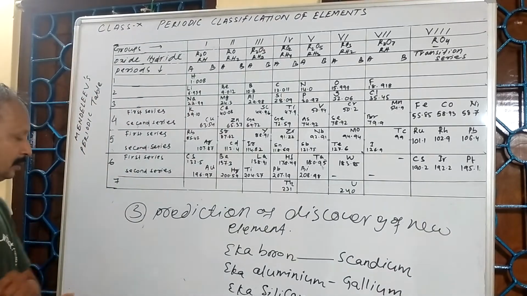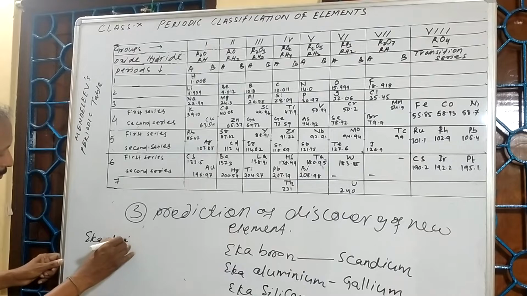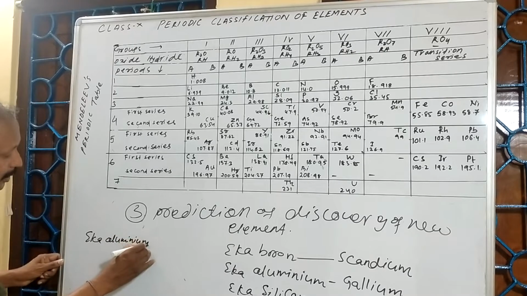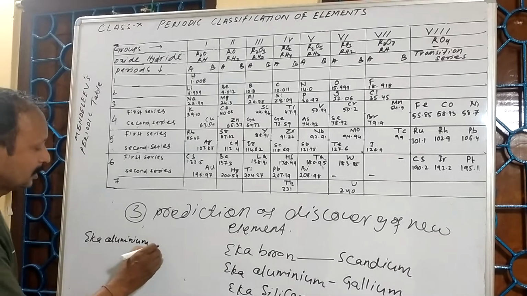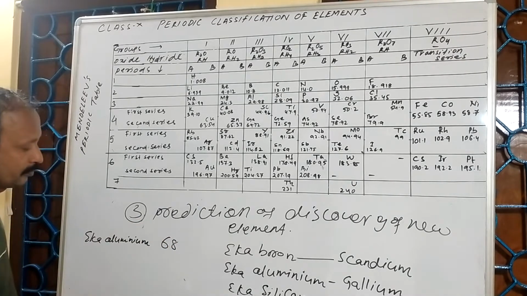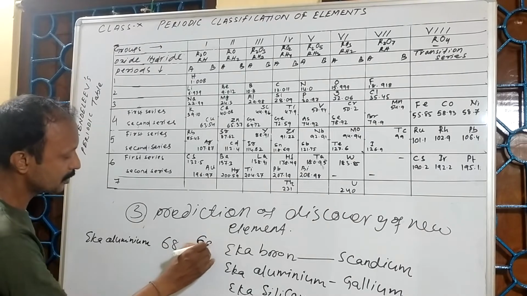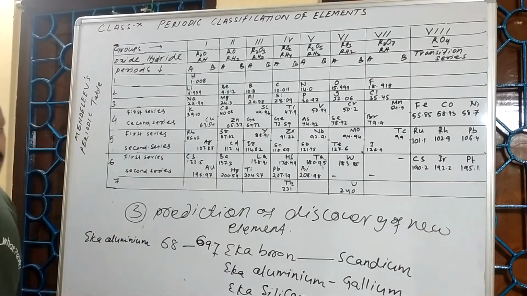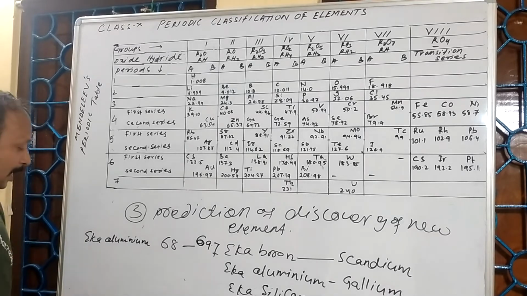In fact, suppose eka-aluminium: he predicted its atomic mass is 68. Afterwards, it was found to be 69.7, which is approximately equal.